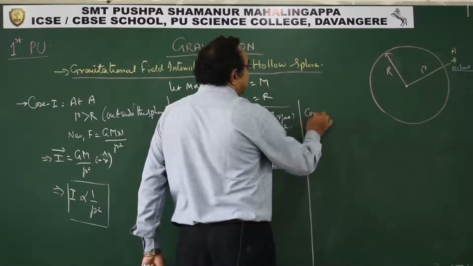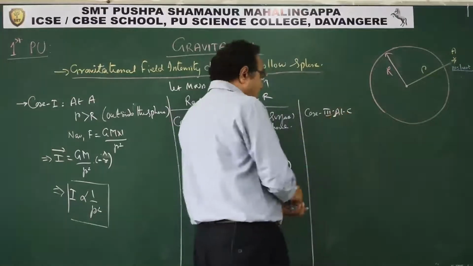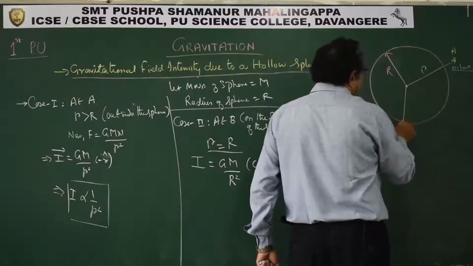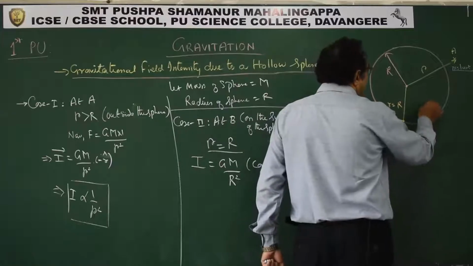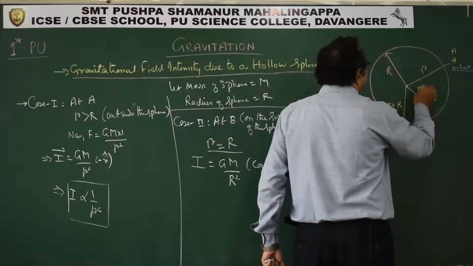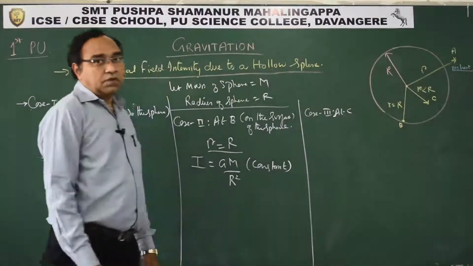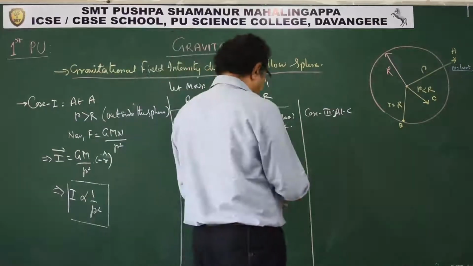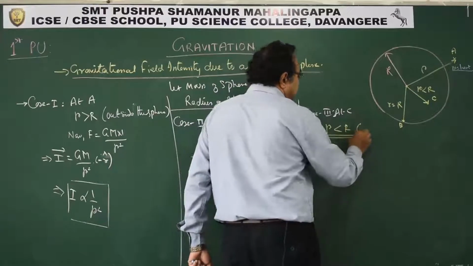What about the third case? That is case 3 at C. If we try to represent that, B is somewhere here, where r equal to R, and C is somewhere here. This is when r is less than R. When r is less than R, the point is inside, and this is very important. At C, r is less than R, that is inside.